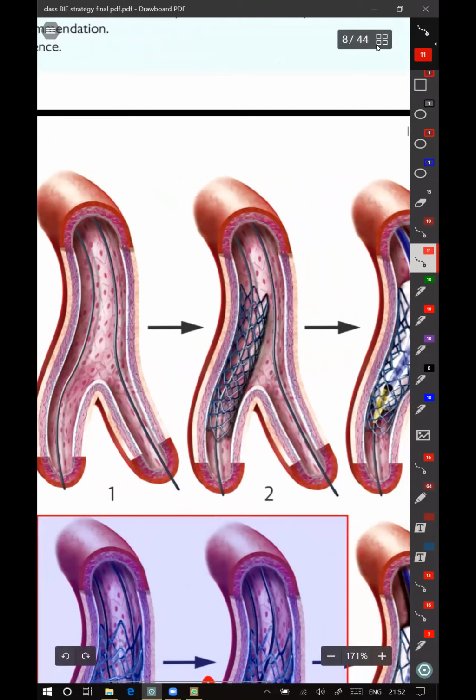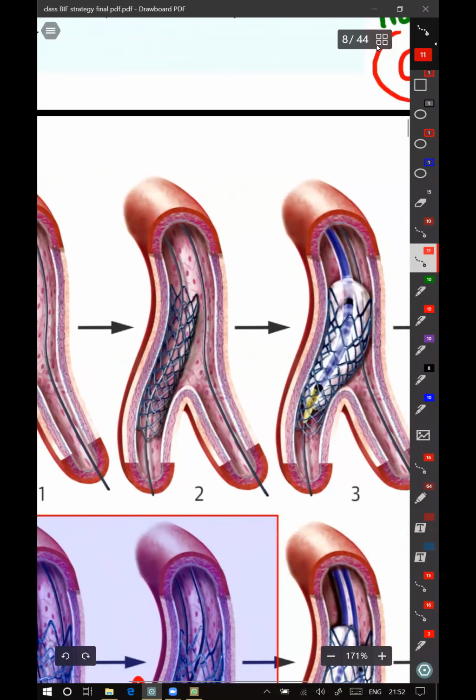Then the stent is deployed into the main branch. This stent is sized according to the reference vessel of the distal main branch and not based on the proximal main branch. So because it is sized based on the distal main branch, there is an area of malapposition proximally.